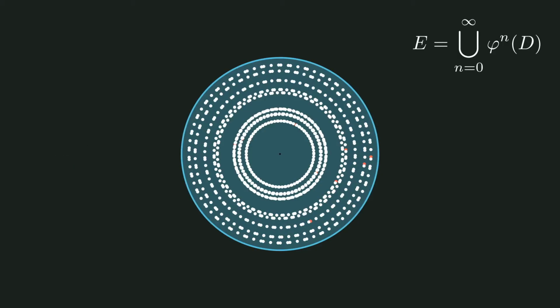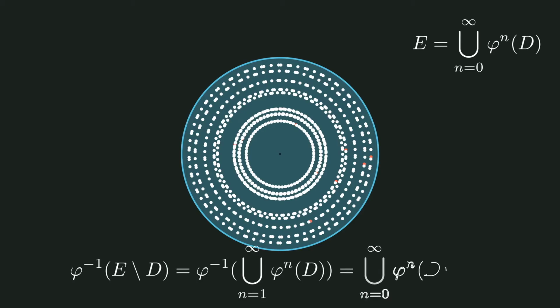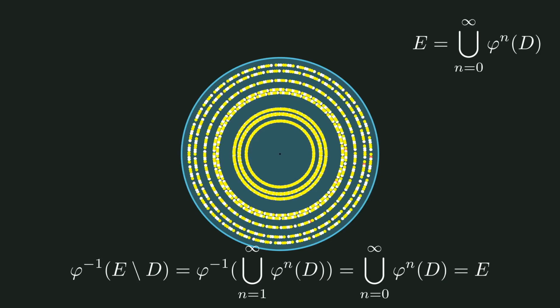Alright, let's continue with the proof. Notice now that we can play a smart trick. If we rotate this newly defined set E minus set D by phi inverse, we get all of E again. We can represent this visually as follows. We take a yellow copy of all these rotations of D, that is E minus D, and rotate it by phi inverse to see where all these points end up. What you see is that all of E gets covered.